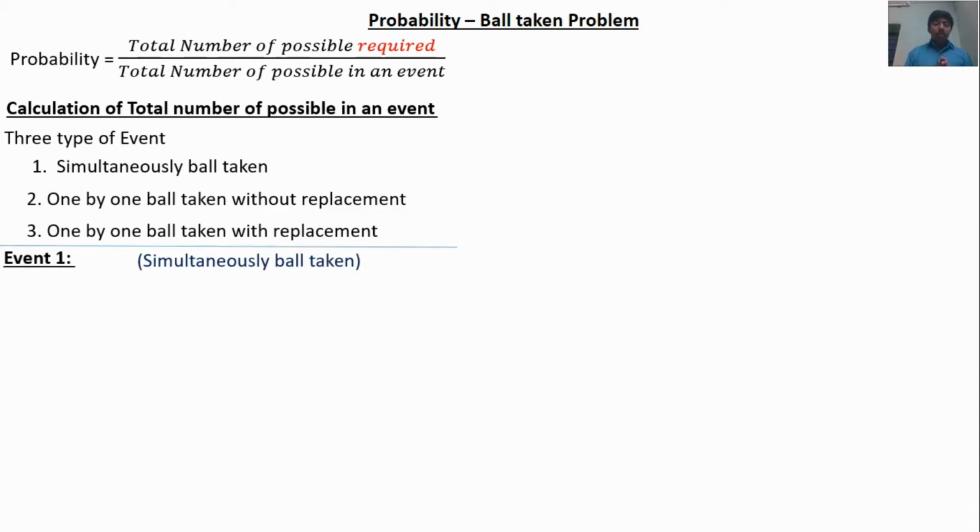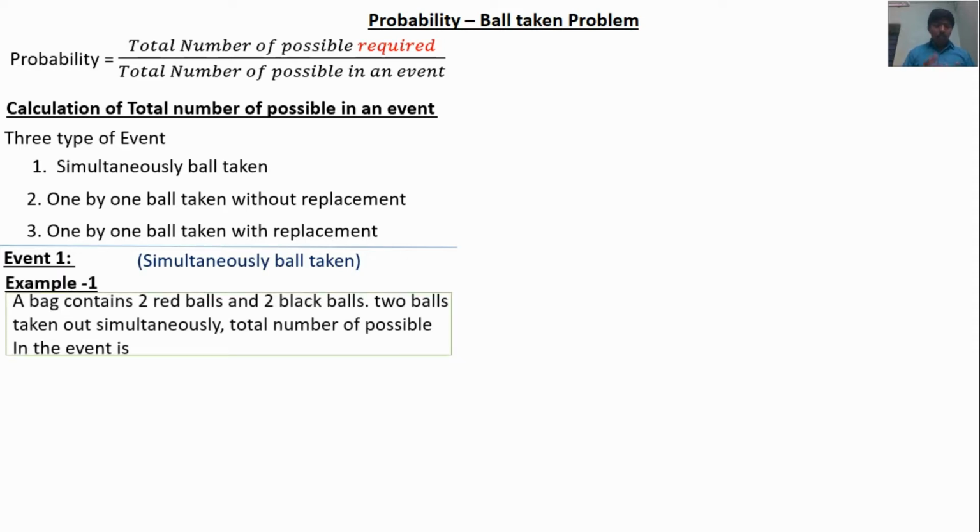First one, example one: a bag contains two red balls and two black balls. Two balls are taken out simultaneously. What is the total number of possibles in the event? We may solve these problems in two approaches, a conceptual approach and a formula based approach. We will discuss both. First, the conceptual approach.